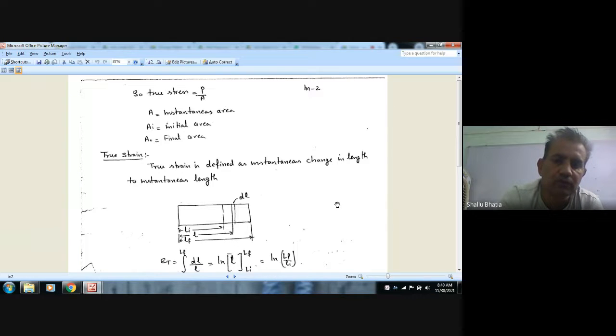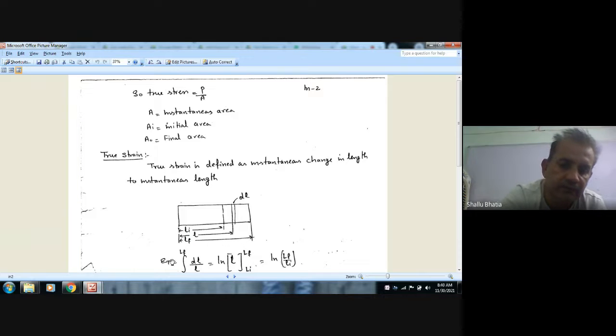The true strain is defined as instantaneous change in length to instantaneous length. Suppose we apply load P, its initial length is Li and final length is Lf. At any instant, length is L and there is small change in length dL.